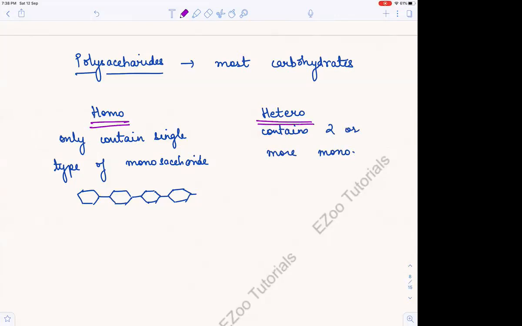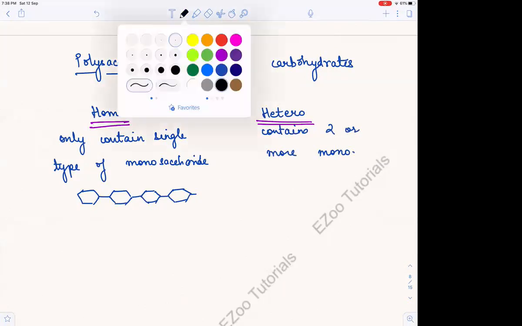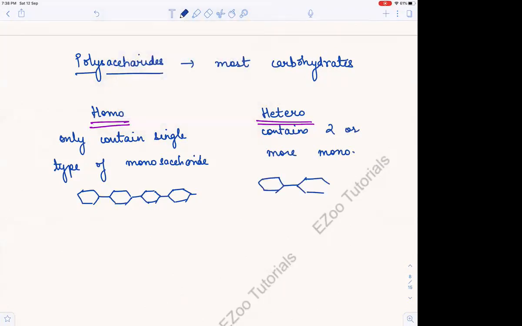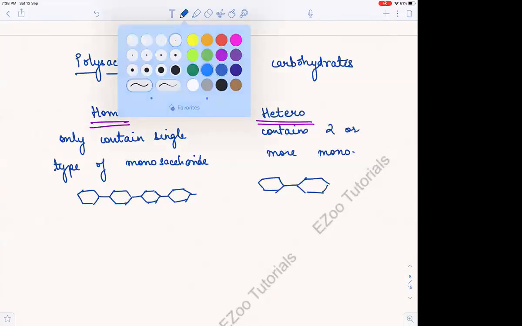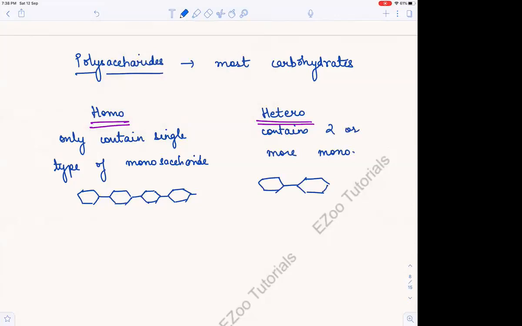Now suppose this is glucose, then there is galactose, then again there is glucose, right? And then here is fructose. So this is 2 or more monosaccharides.